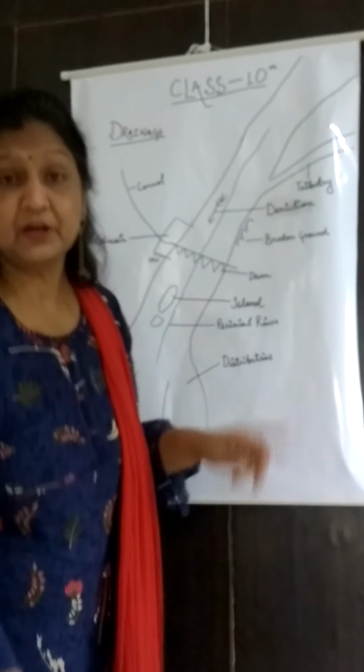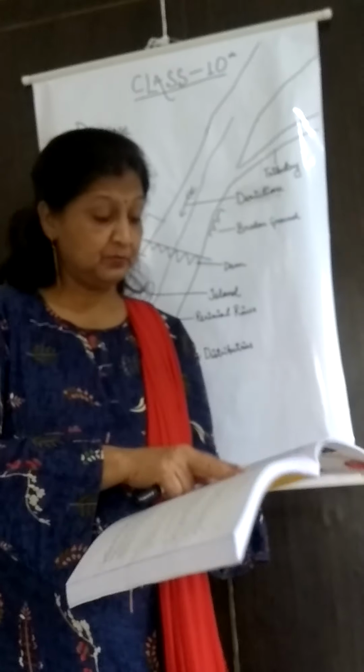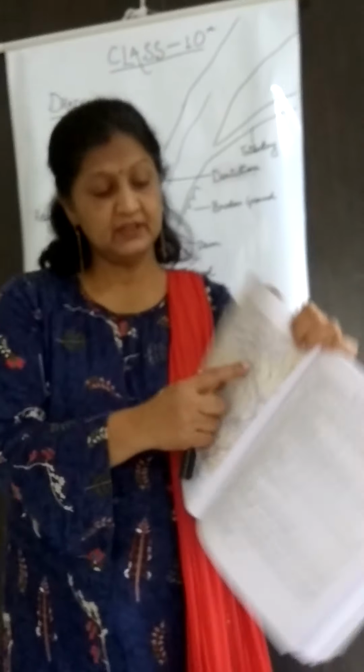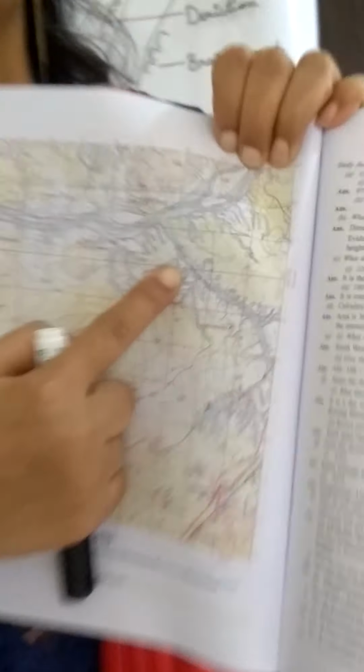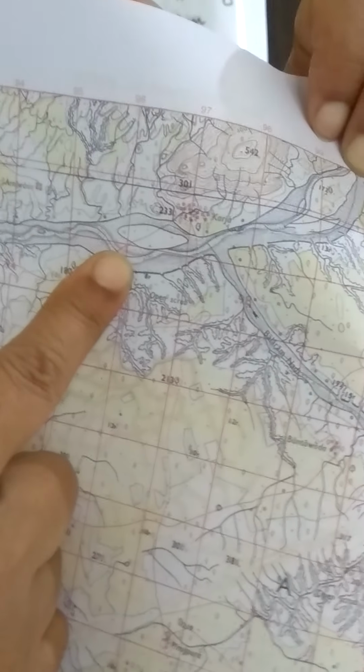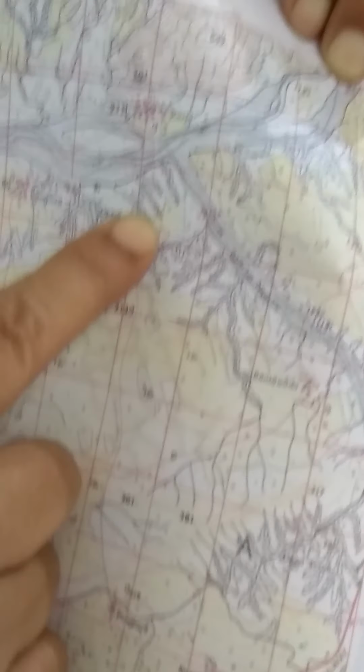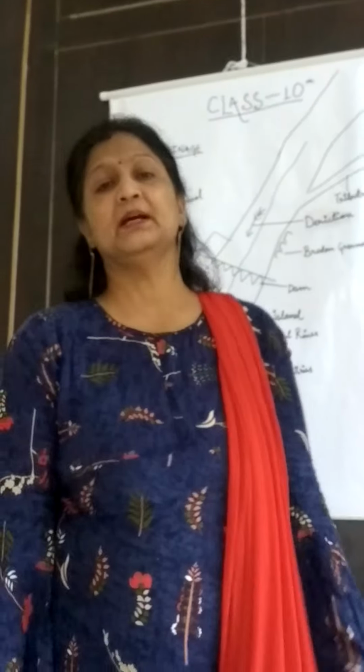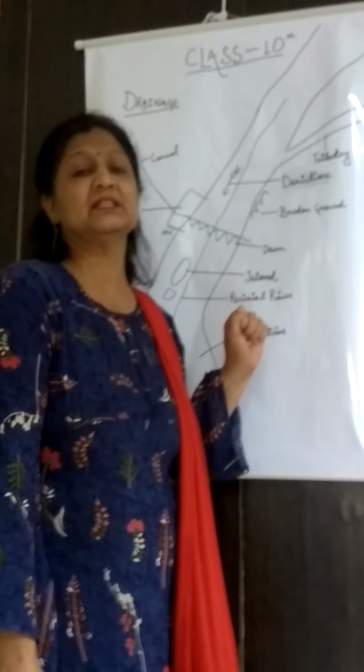Now in the topo sheet, you have to identify all these features. See, the arrow was given here, which I told you of black color. The blue line you have seen. Also you have seen the island, the white patch, which indicates the island. Broken ground also you have seen. This broken ground is at the side of a river. All these features were there in the topo sheet. You have to learn them for the exam. Only what this symbol means, what the symbol is, will come.